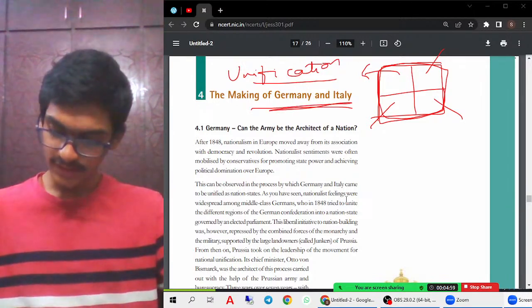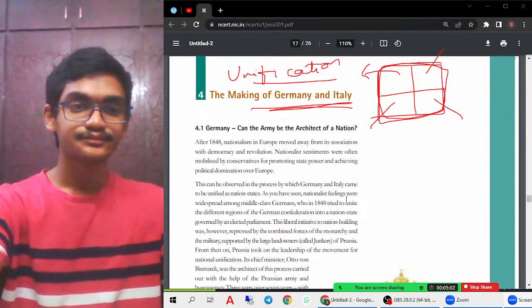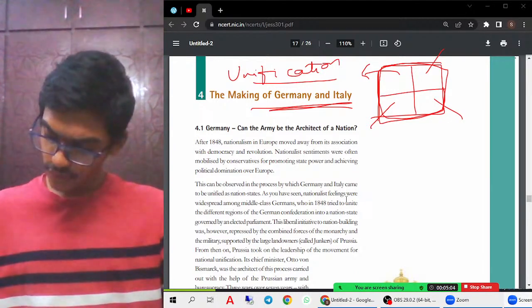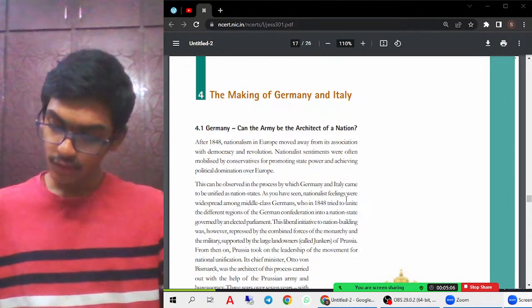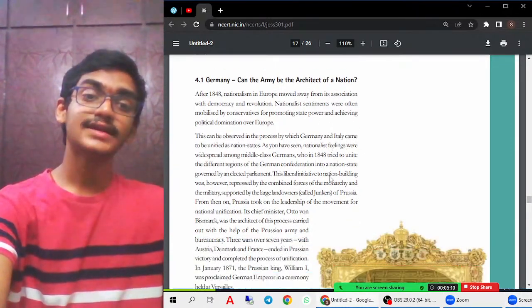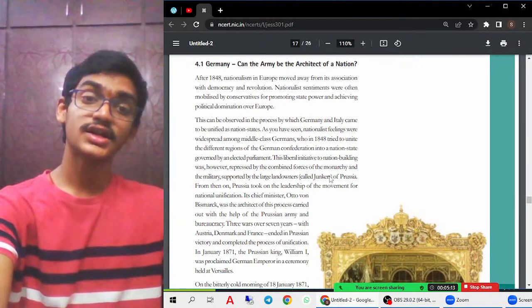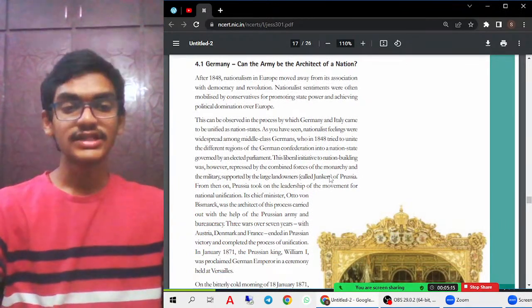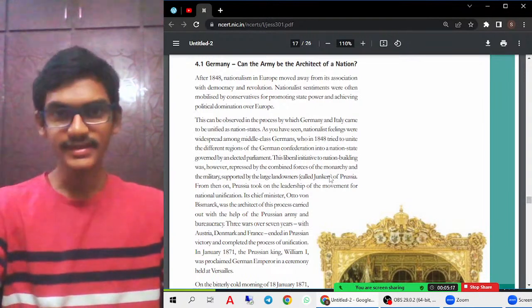Okay, that we need to try to understand. Then after that, we are also going to focus on how the unification actually happened in Germany. Which country was mainly supportive in this unification process, and against which country it fought, we are also going to see in this topic.